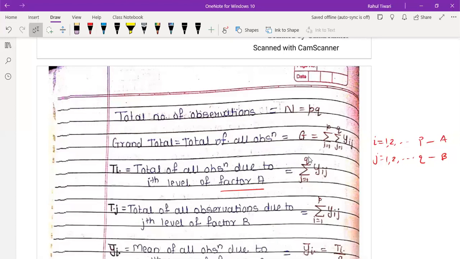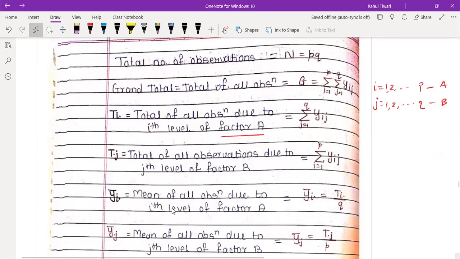Okay, so जहाँ पे जो dot हम लोग use करते हैं, that means उसका हम लोग summation use करते हैं. तो summation first dot लिया है, तो j का dot है, j is running from 1 to q. See, understand. It's very, very important. Okay, if you are taking this dot, that means j is running from 1 to q. And if you're running the i dot, i is running from 1 to p. And whenever you take any one, it will become a total. Okay, total with respect to dot.